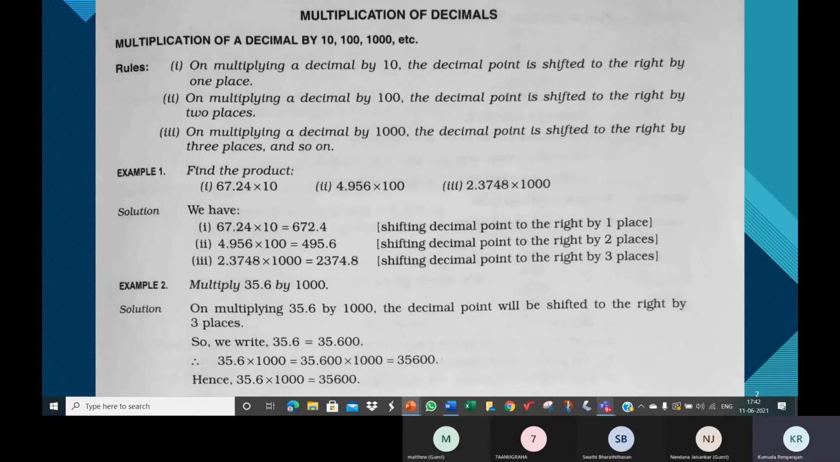Now, how will you write 22? Tell me, how will you represent 22 as a decimal with 3 decimal places? 22.000. Yeah, 22.000. All right. Now we'll see how to multiply decimals by 10, 100, 1000.